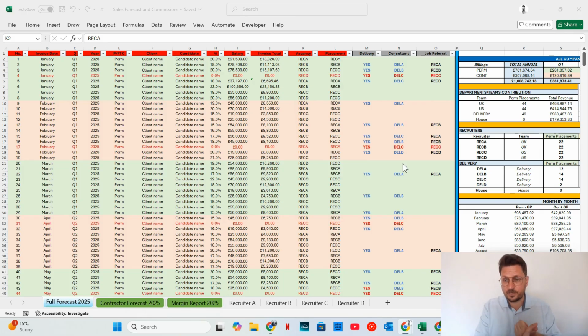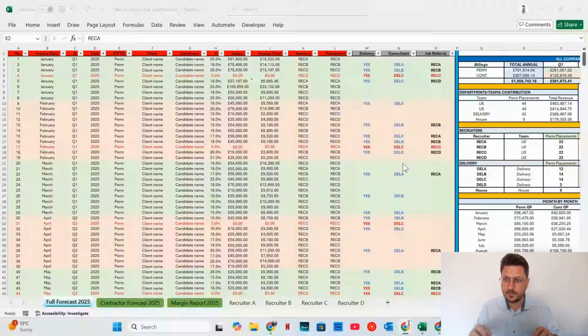An instant and engaging record of our revenue pipeline for perm, revenue pipeline for contractors, and a forecast for contractors, as well as being able to auto generate a commission figure for you at the tail end of each commission period, and that could be monthly or quarterly. This is all based on dummy data. It's as comprehensive as you can get.